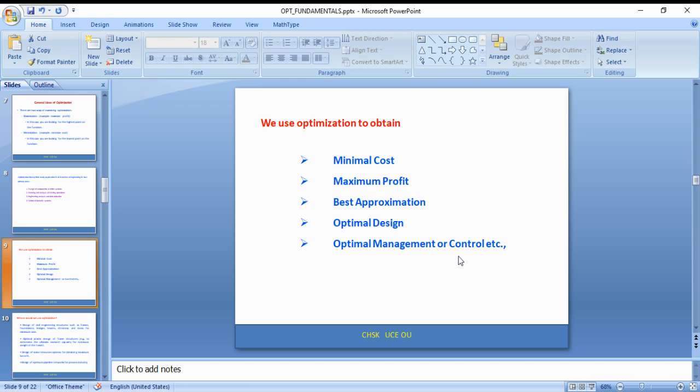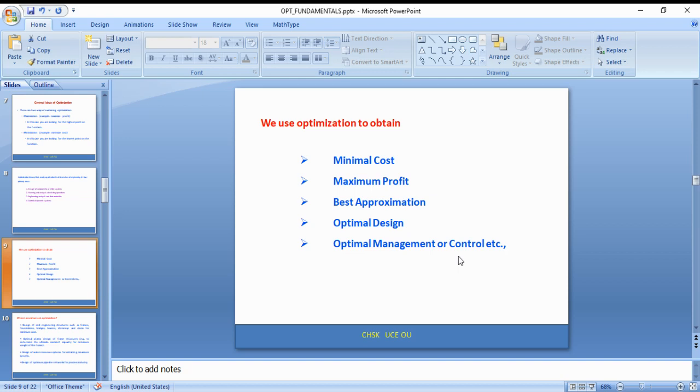In the sense, an optimization problem may have only one objective function with one constraint, two constraints, or more than two constraints. Based on these constraints, the output of the problem also changes.